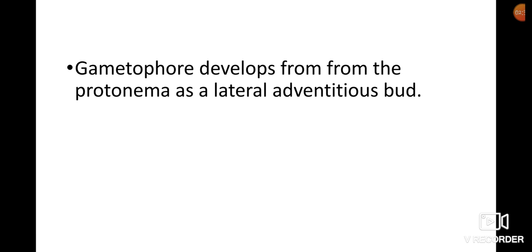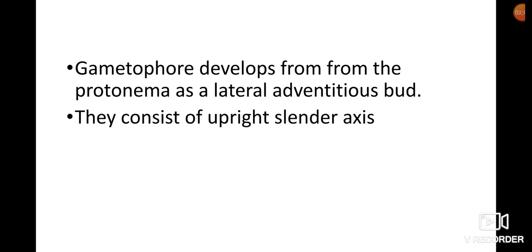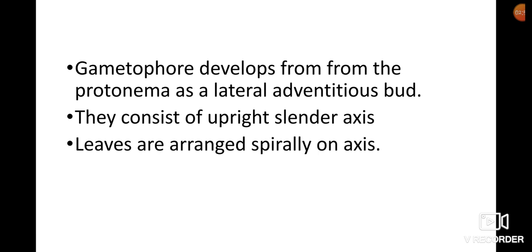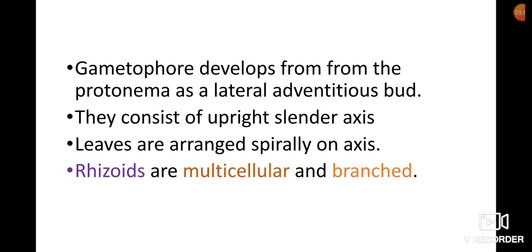The second stage in the gametophyte is the gametophore. It develops from the protonema as a lateral adventitious bud. It consists of a slender, upright axis, and leaves are arranged spirally on this axis.